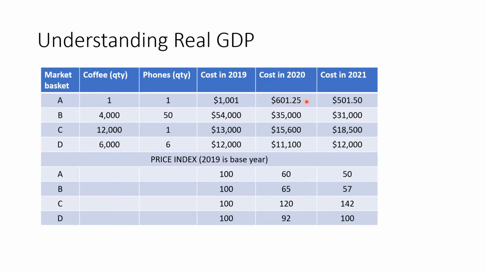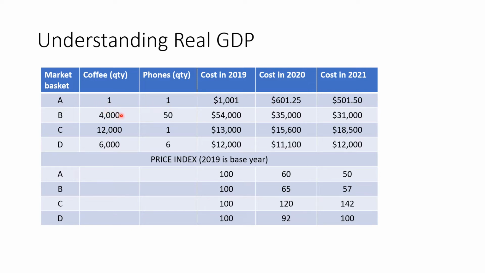But in 2020, it cost $601.25. In 2021, it cost $501.50, right? Even though the price of coffee is going up, the price of the phone is coming down. And the decrease in the price of phone is larger than the increase in the coffee.